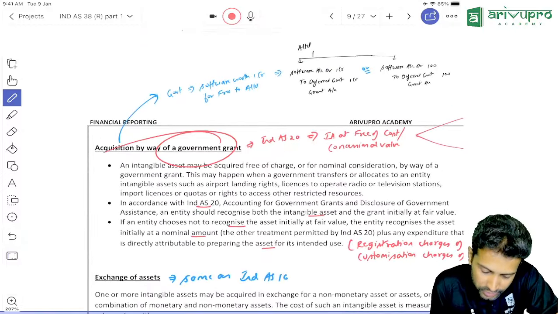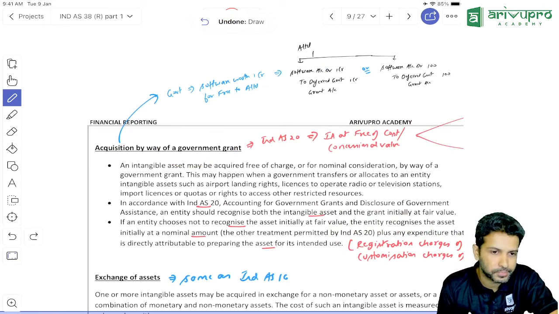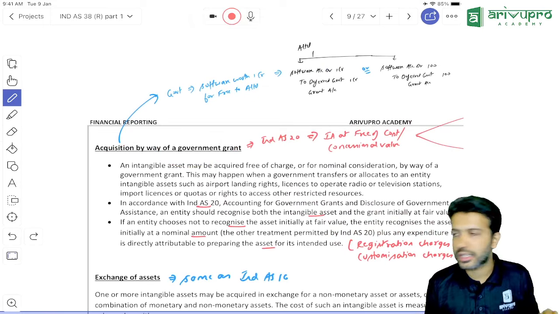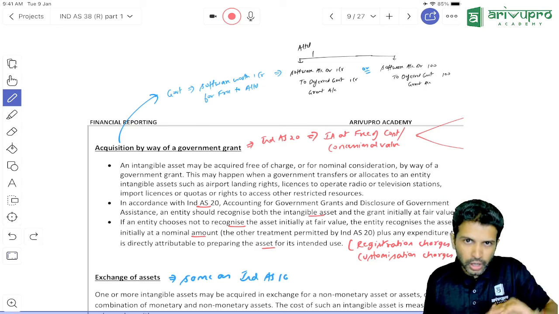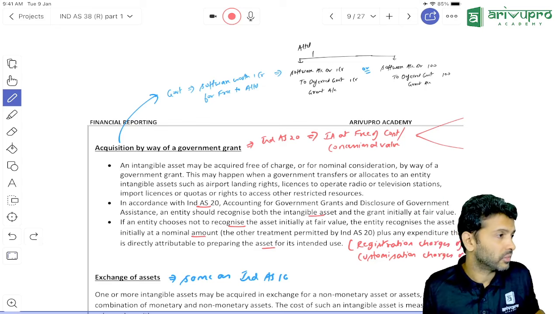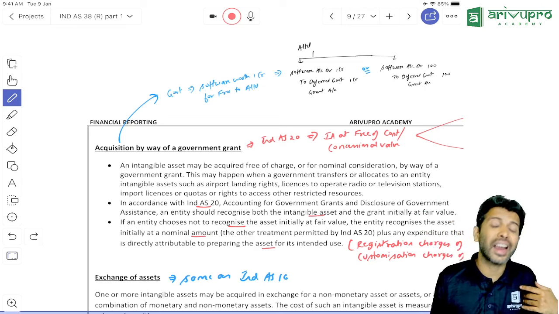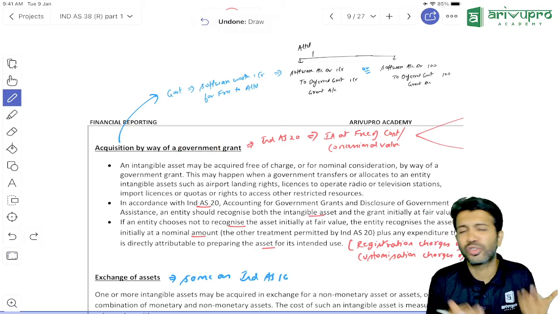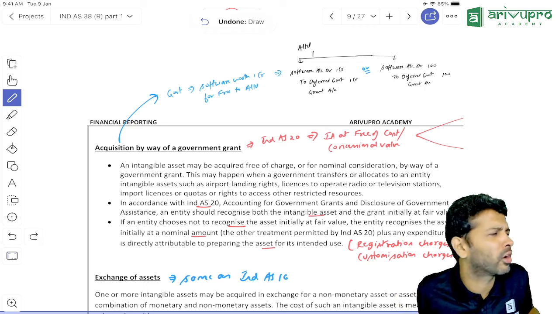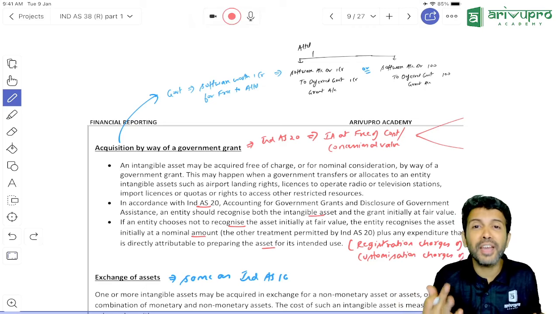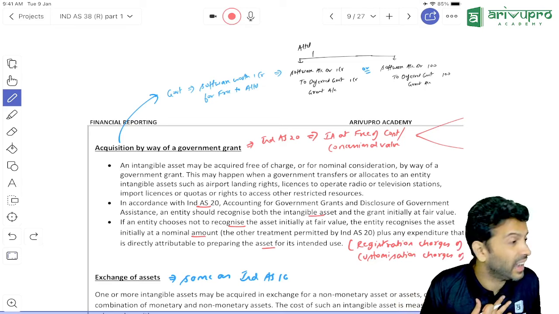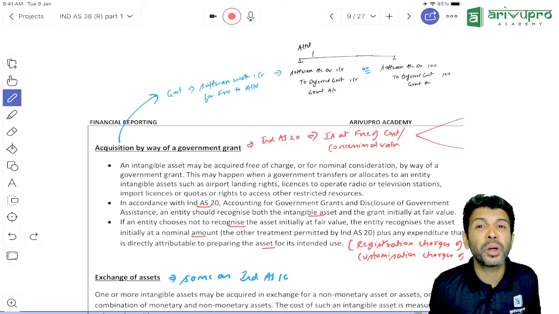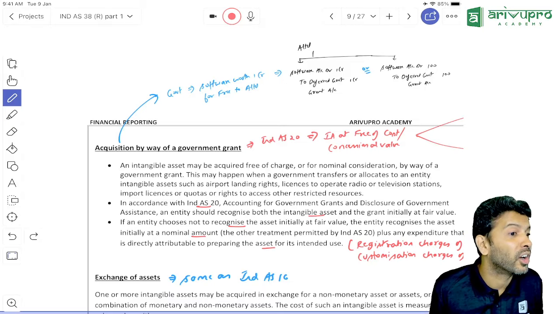Okay. Acquisition by the way of government grant. Now, what is this concept? Sir, we have not purchased the intangible asset. We have got the intangible asset as a grant from the government. They gave the intangible asset to us, and that too at free of cost.